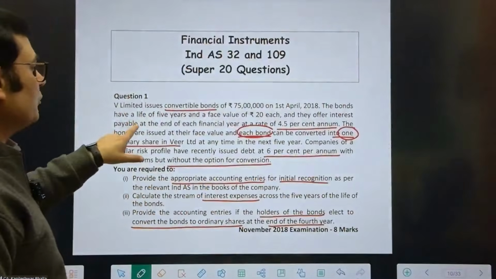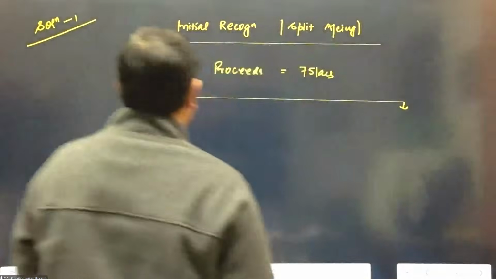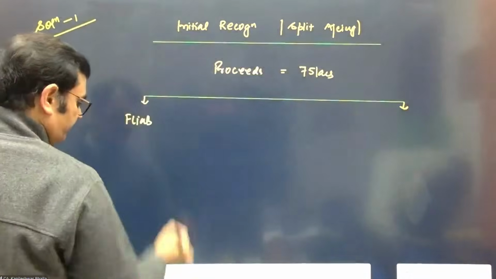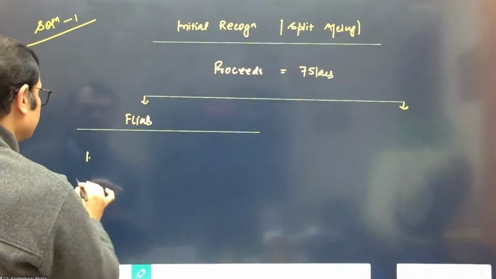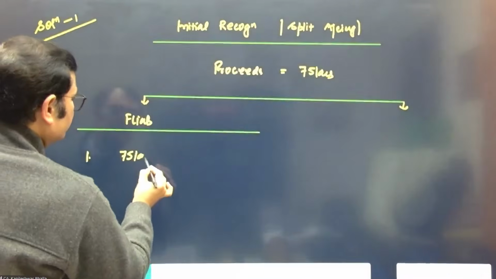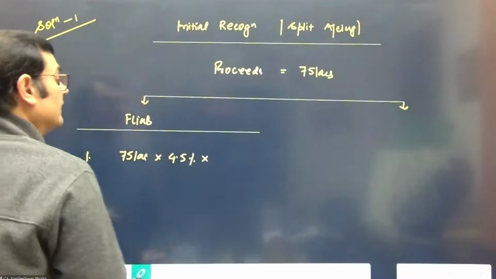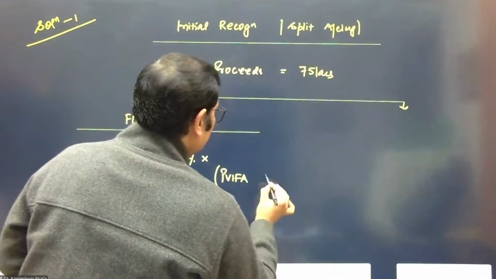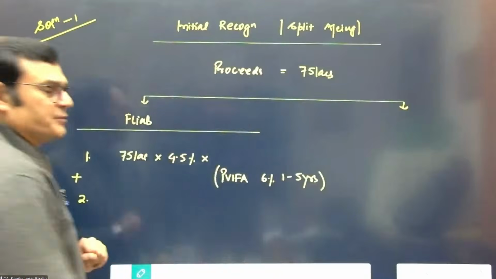So first of all, we will pay interest at the rate of 4.5%. So we can take the financial liability calculations. On the financial liability calculations, we'll consider the interest on 75 lakhs. Let's take interest at the rate of 4.5%, and you need PVIFA, which is at the rate of 6% for a period of 5 years.